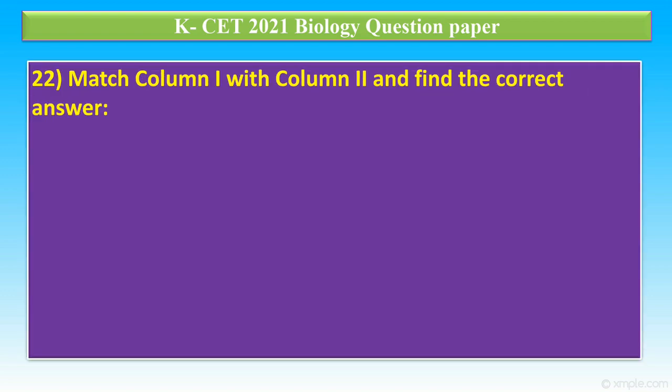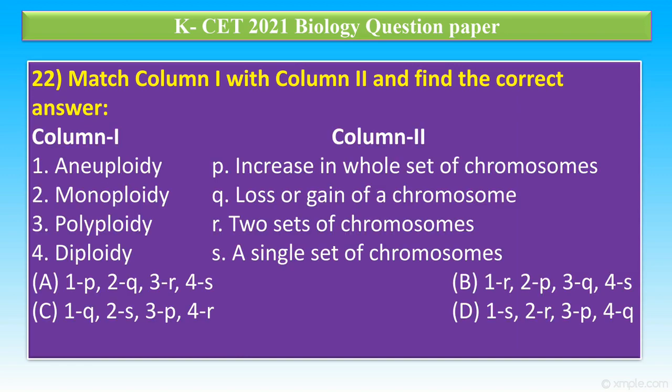Question number 22. Match the column 1 with column 2 and find the correct answer. Column 1: 1 aneuploidy, 2 monoploidy, 3 polyploidy, 4 diploidy. Column 2: P increase in whole set of chromosomes, Q loss or gain of chromosome, R two sets of chromosomes, S a single set of chromosome. In this, the correct option is C.